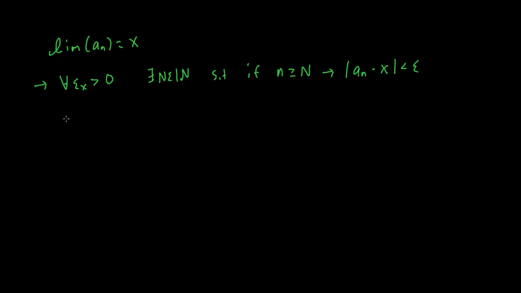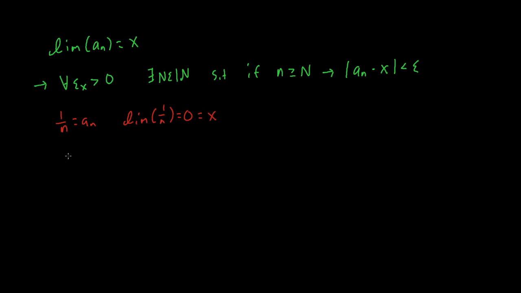So let's examine the sequence 1 over n, and we're going to let that be equal to our a n. Clearly, the limit of 1 over n is equal to 0. You should know this from Calc 1. And we're going to let that be equal to our x.